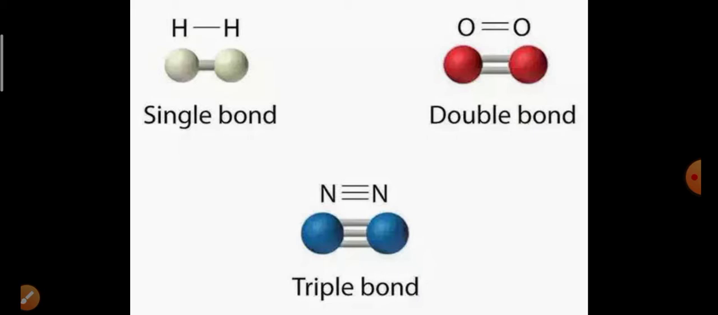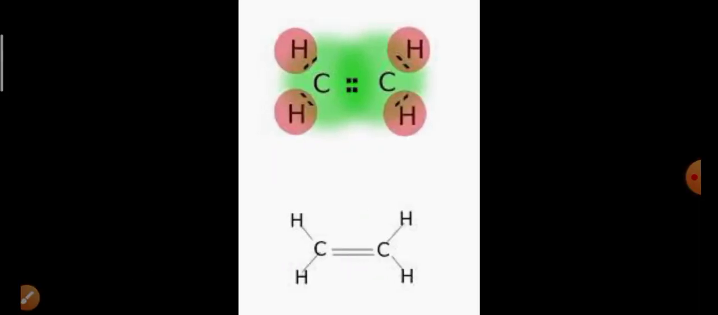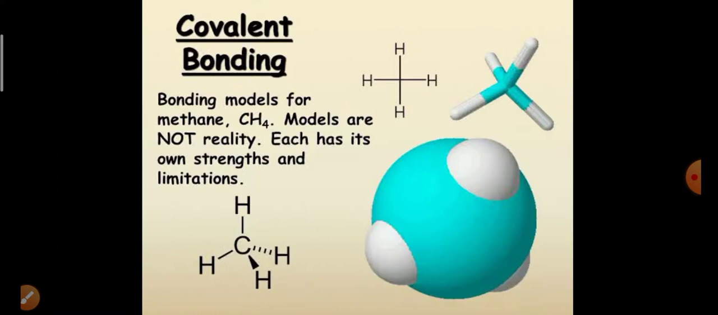A single bond is weaker compared to a double bond, and a double bond is weaker compared to a triple bond. It means we can say the triple bond is the strongest, then double, then single. According to strength we are talking about. So this is also the same structure.